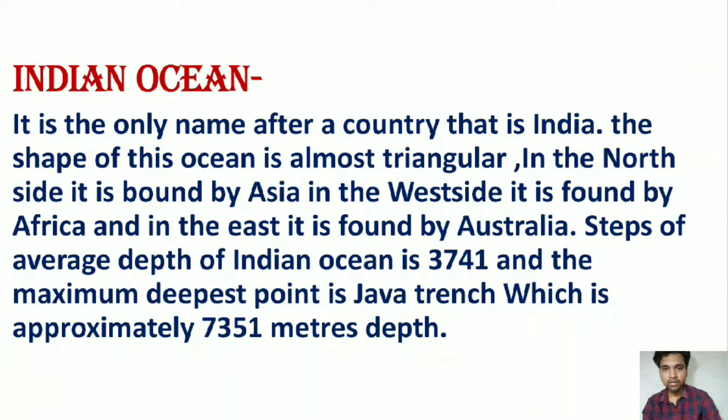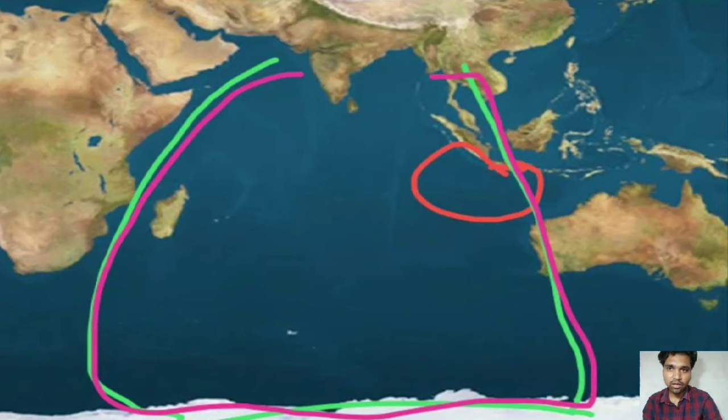The average depth of the Indian Ocean is approximately 3,741 meters, and the maximum depth of the Indian Ocean is Java Trench, which is approximately 7,351 meters. So here is the figure of the Indian Ocean.